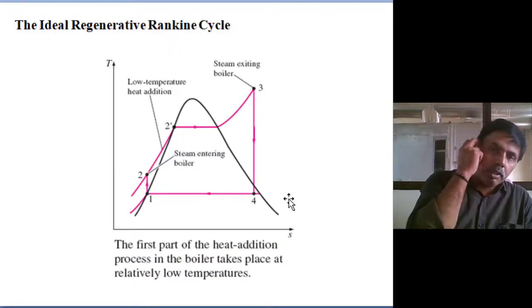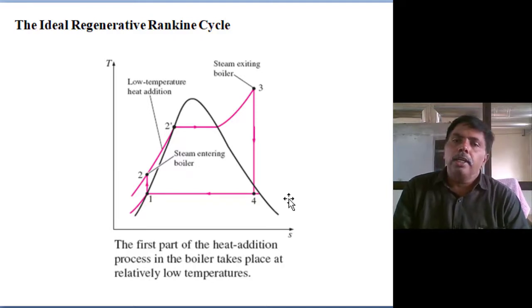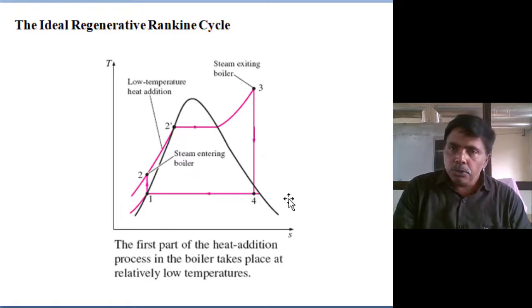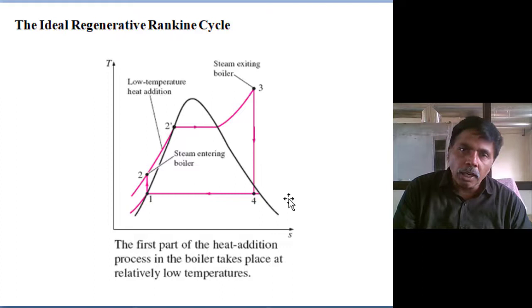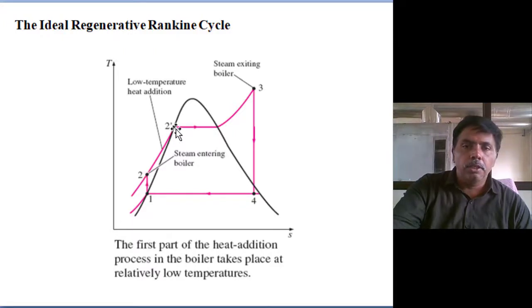One more, according to the second law and first law analysis also, one more retrofitting, meaning modification of the Rankine cycle, is regeneration. We all know if the temperature difference is high, the temperature gradient is high, automatically entropy generation is also high, and automatically loss of availability is also high. In the boiler you see, 2 to 3, a subcooled liquid is entering the boiler. The first heat supply in the boiler first brings the subcooled liquid to saturation.